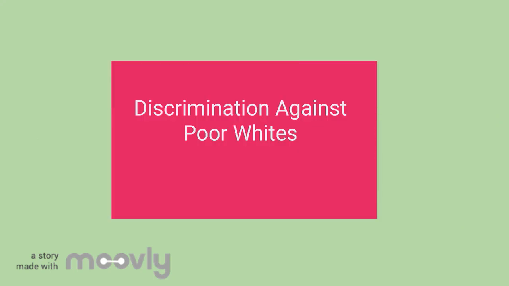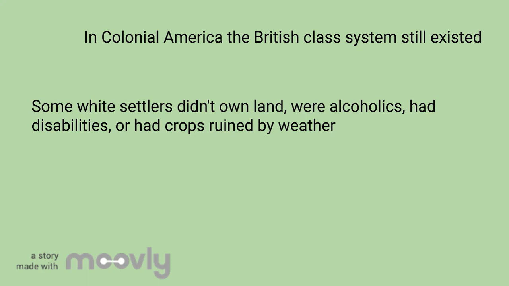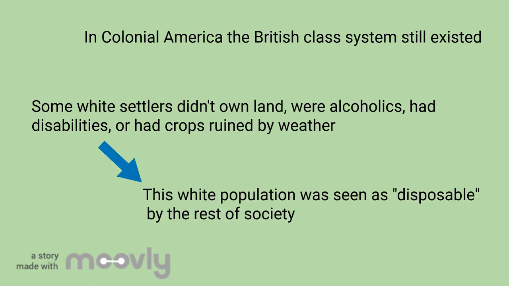Discrimination against poor whites. The British class system still existed in colonial America. Some white settlers did not own land, were alcoholics, had disabilities, or had crops that were ruined by weather. This poor white population was seen as disposable by the rest of society.